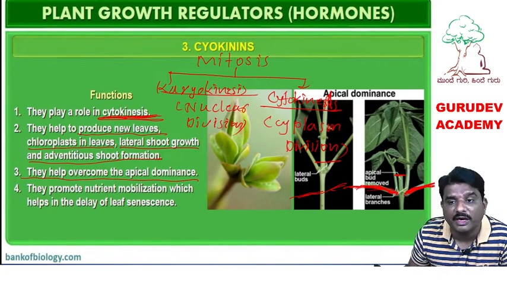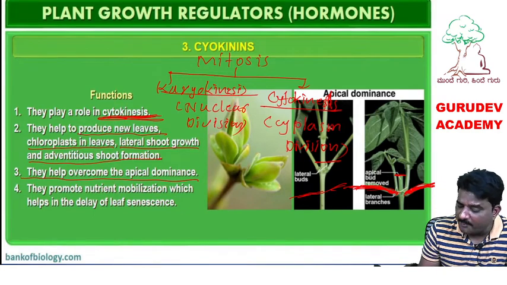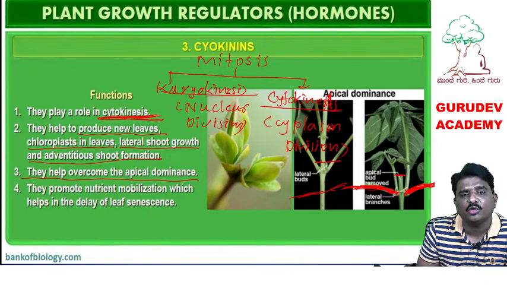Side branch growth is maximum. Breaking of apical dominance: tip growth is reduced, and side branch growth it will favor. That is the function of the hormone called cytokinin.